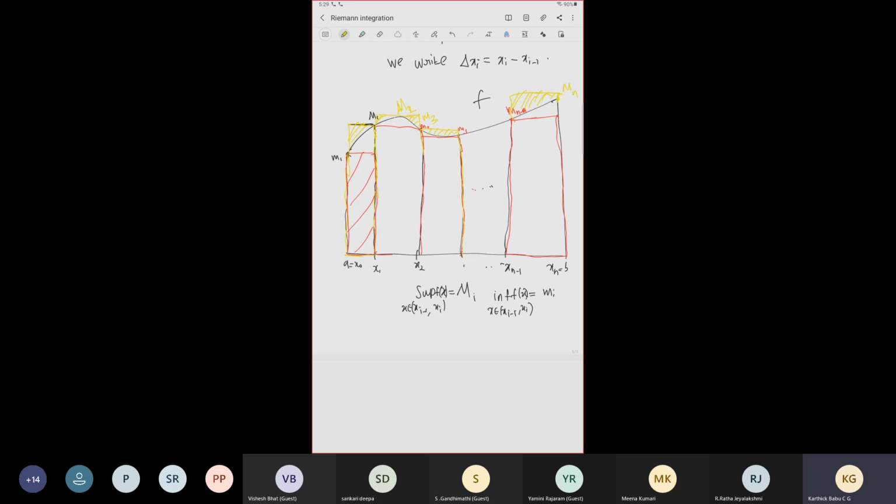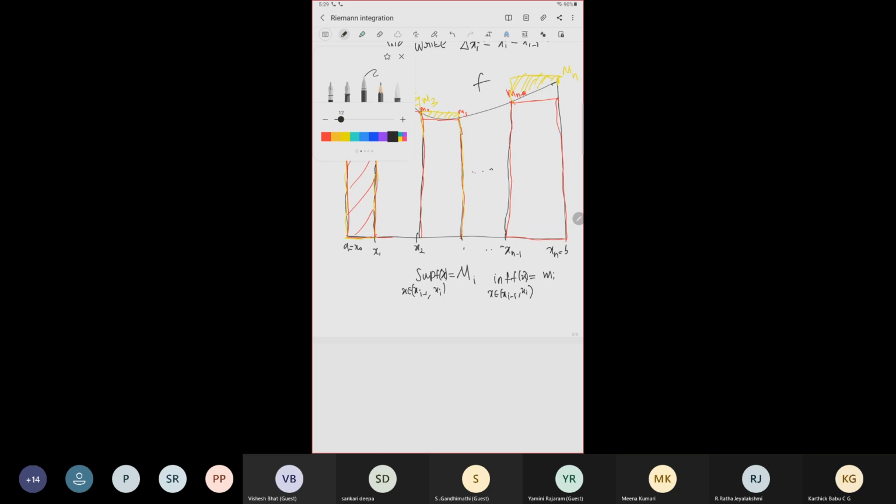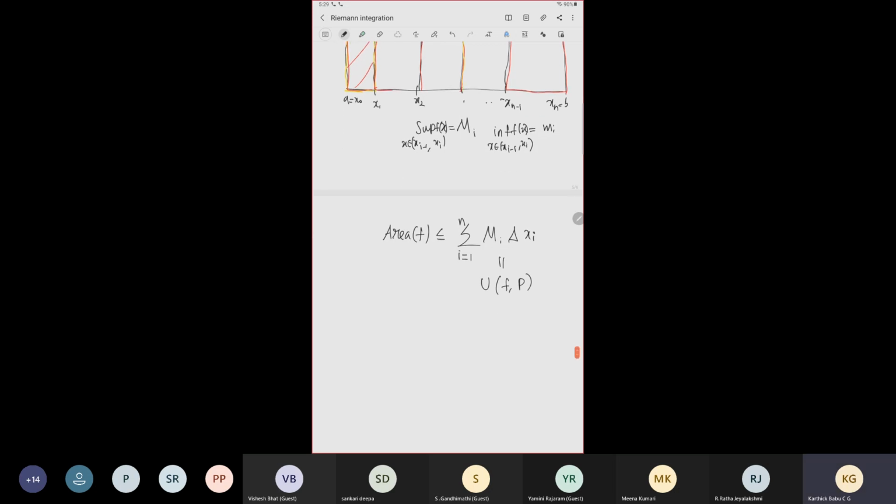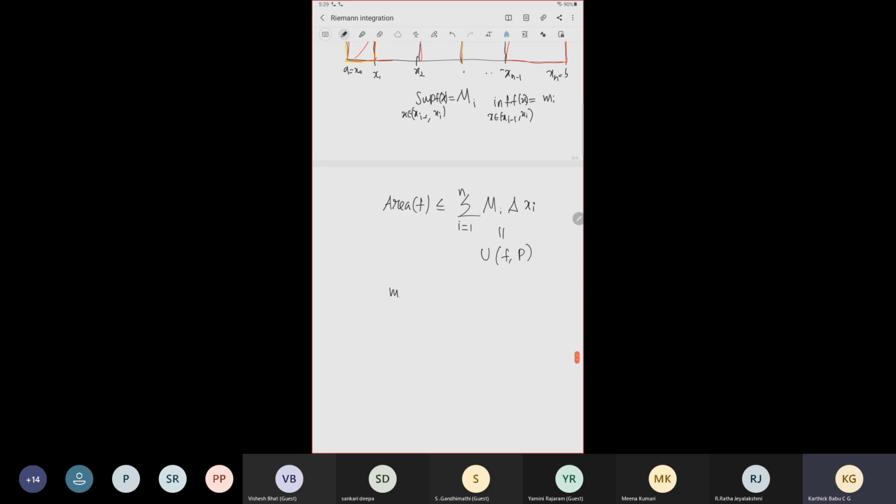So we have the following. From the diagram, the area under the curve of f is less than or equal to the summation from i equal to 1 to n of capital Mi delta xi, which we are going to call U(f, P) for the given partition P. Similarly, the sum of the areas of the small rectangles is less than or equal to the area under f, by geometry.